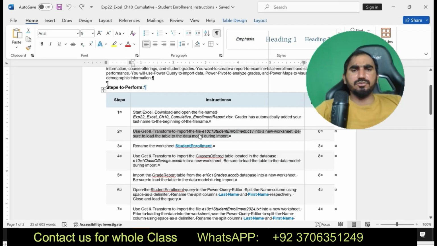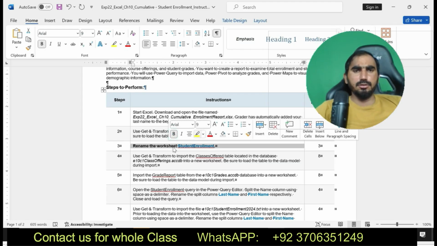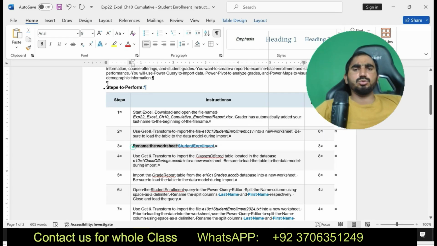Use Get and Transform to import the file 10 series students enrollment CSV into a new worksheet. Be sure to load the table to the data model during the import. Okay, now I'm going to show step number 2. Rename the worksheet Students Enrollment. Okay, now I'm going to rename the worksheet with Students Enrollment.